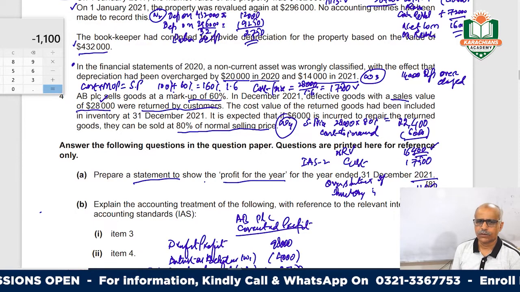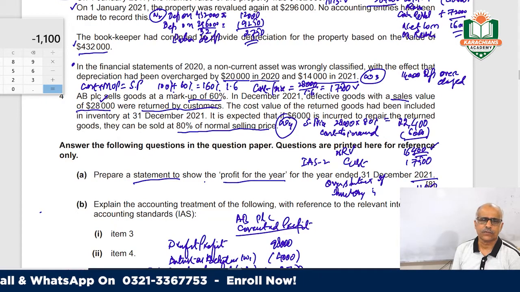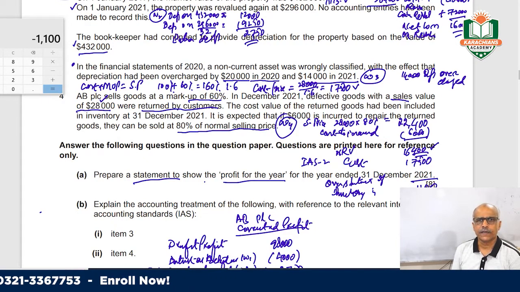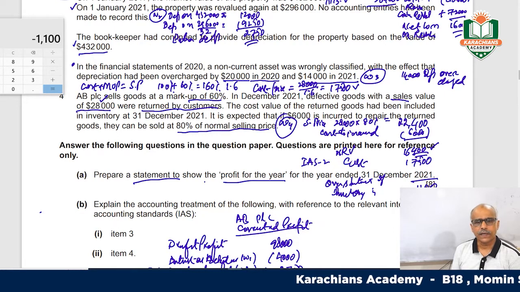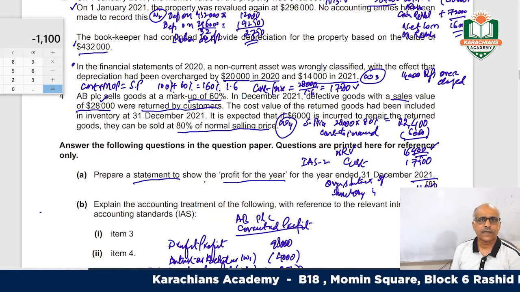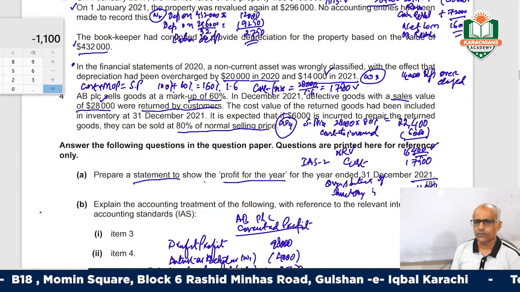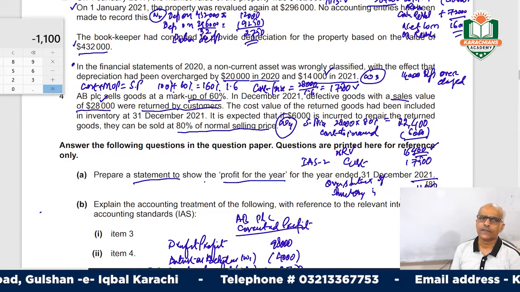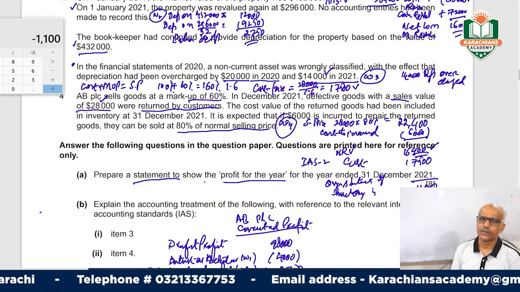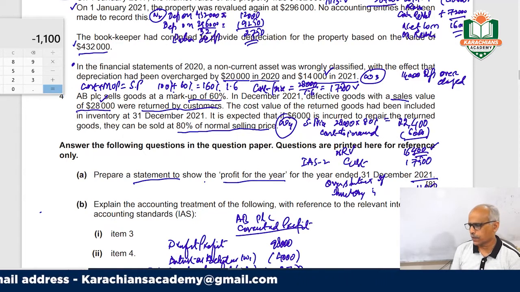So as I told you, this 20,000 in 2020 is not this year, this is a prior year error, so this will be adjusted against the retained earnings, which is the accumulated undistributed profit of the last years.